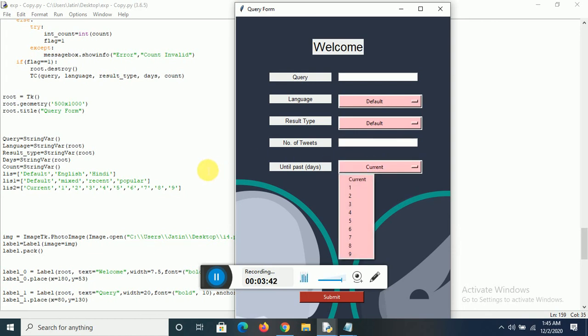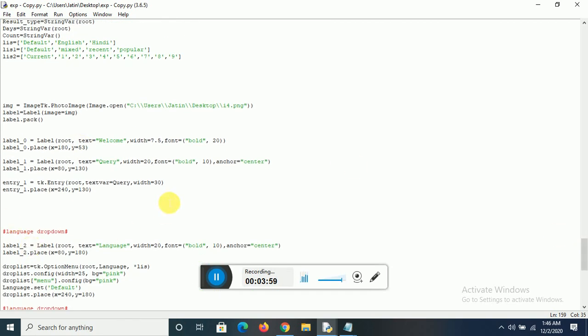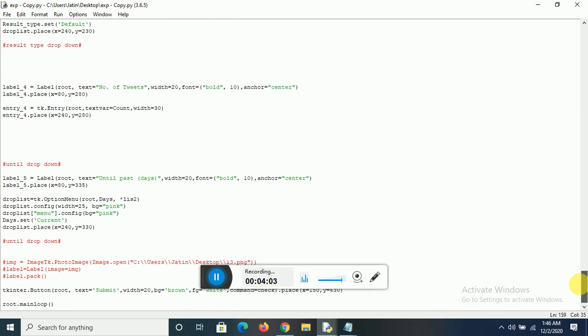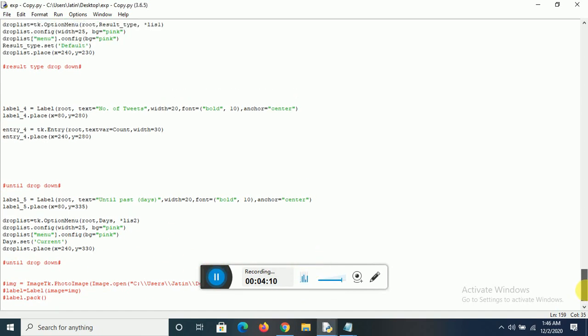And the last is the number of tweets that we want to fetch, which we have to enter. So basically these are the five parameters according to which that window has been created, according to which our query would be run. So here again we are creating the query window, and there is all the Tkinter code and everything is being converted. And there you go, the command.